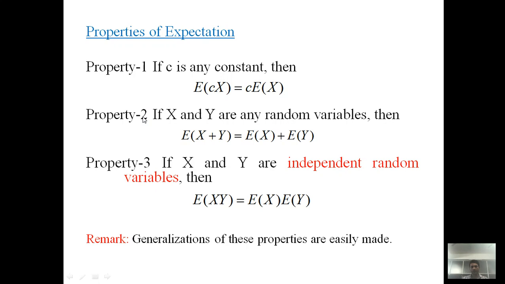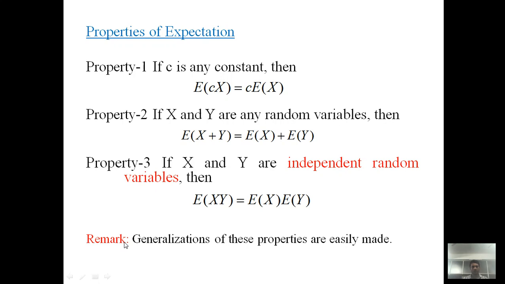Now the second property. If we consider two random variables instead of one, if capital X and capital Y are any random variables, then E of X plus Y is equal to E of X plus E of Y. The third property: if capital X and capital Y are random variables, but here we have to include one condition, that both X and Y are independent random variables. In that case, E of X into Y is equal to E of X alone into E of Y alone.